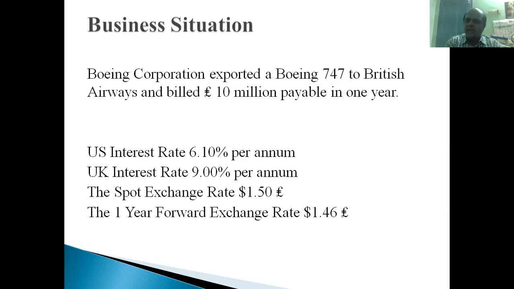So economists predict that this forward market operates based on economics only. The dealers are doing business in the forward market. So the economic prediction is that after 1 year, the exchange rate will be around $1.46 per pound. So we have a clue that $1.46 per pound can be expected after 1 year.